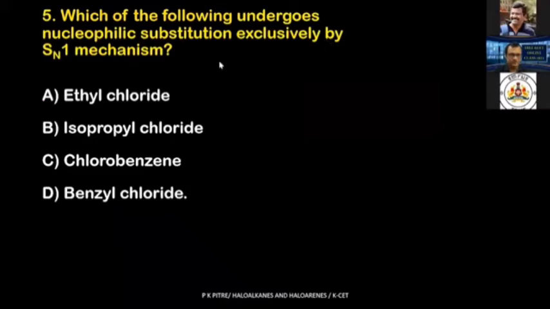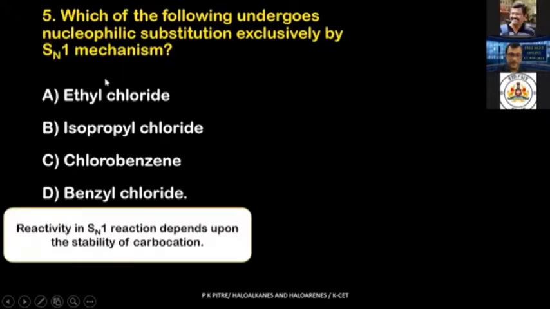Which of the molecules here given undergoes nucleophilic substitution exclusively by SN1 mechanism? Which of these will undergo reaction by SN1 mechanism? Ethyl chloride, isopropyl chloride, chlorobenzene, benzyl chloride. You have these 4 options with you all, people. Now don't forget one basic principle of SN1 mechanism. What is that? Reactivity in SN1 reaction depends upon the stability of carbocation.